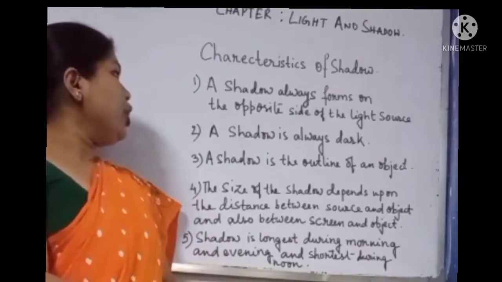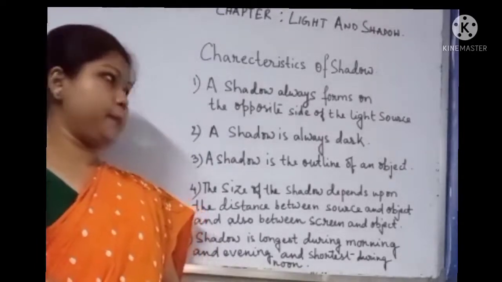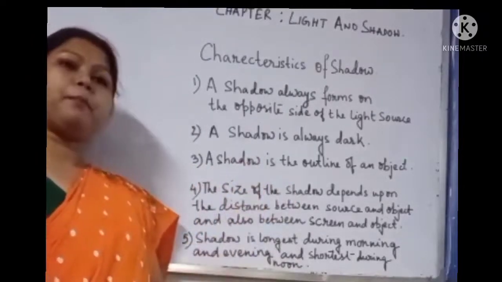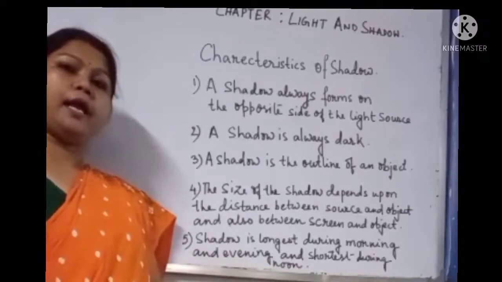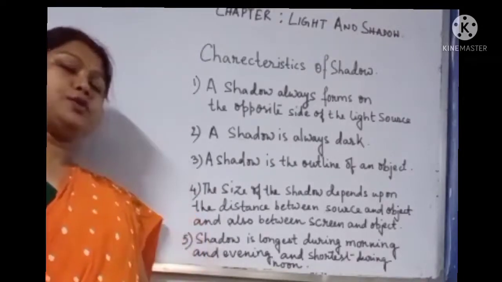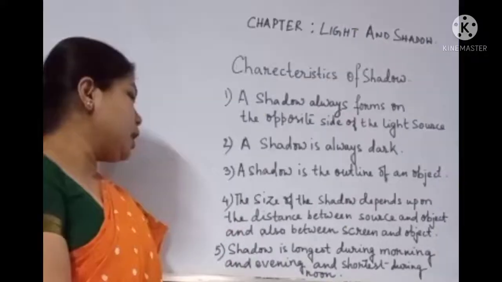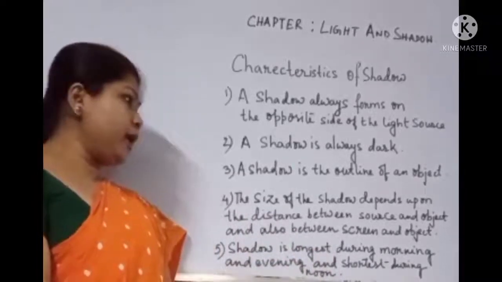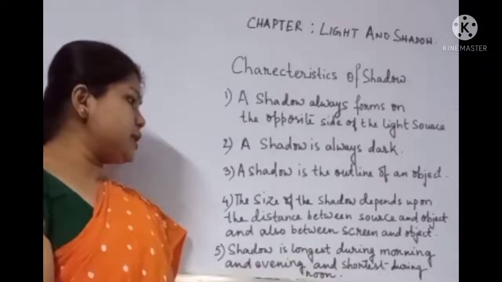The shadow is the outline of an object. The size of the shadow depends upon the distance between the source and the object, and also between the screen and the object. Shadow is longest during morning and evening, and it is shortest during noon.